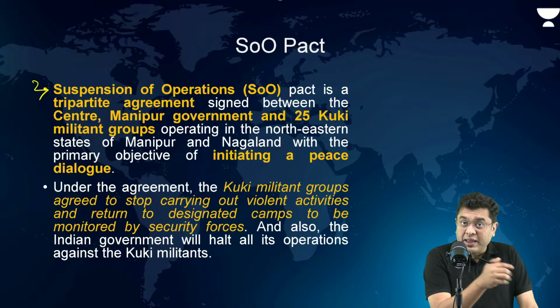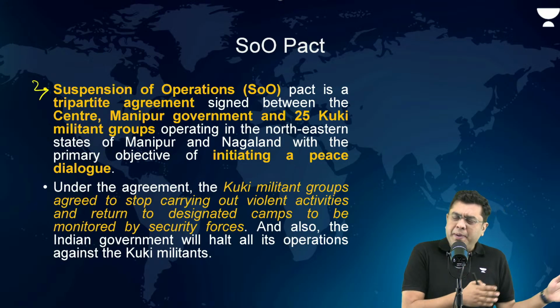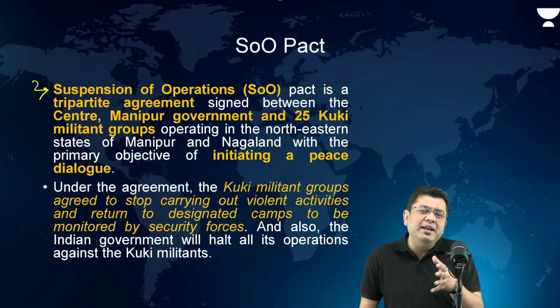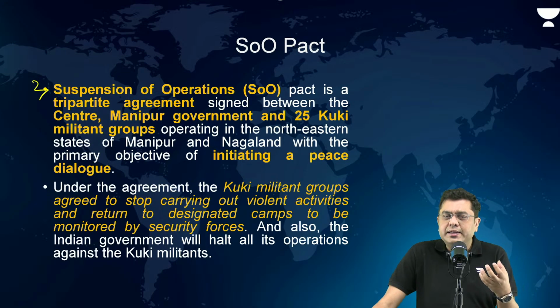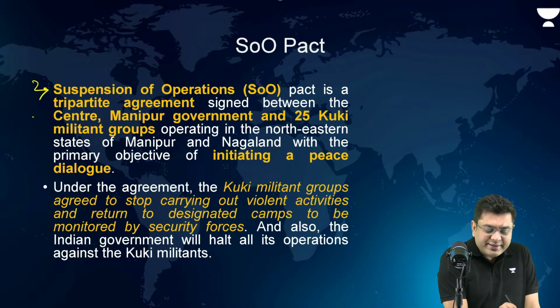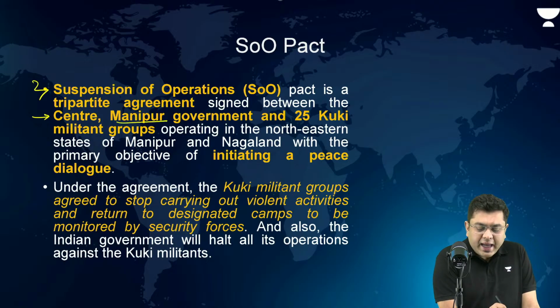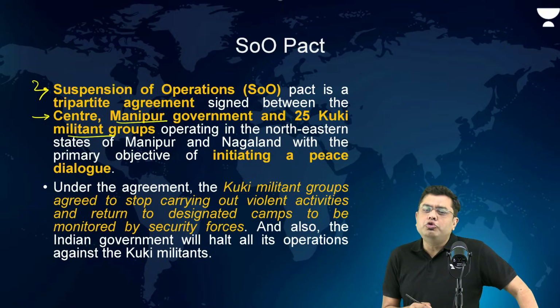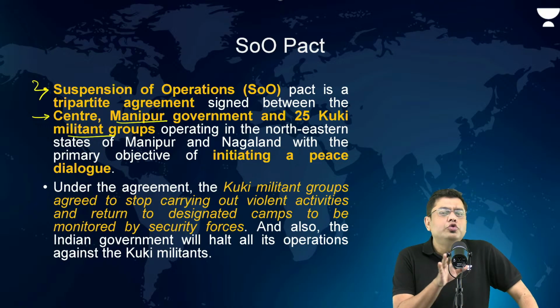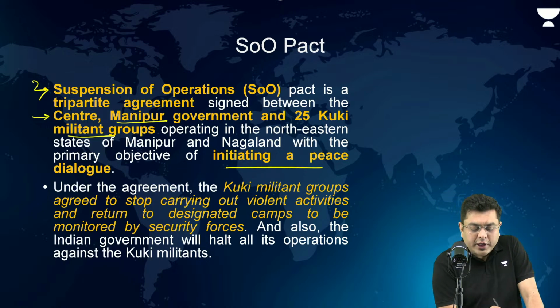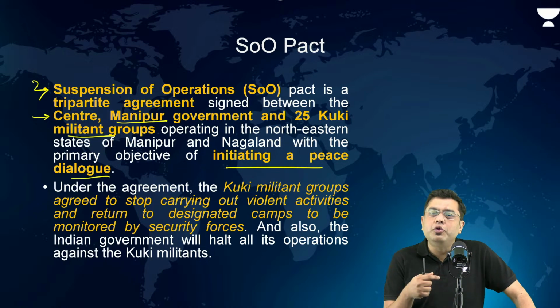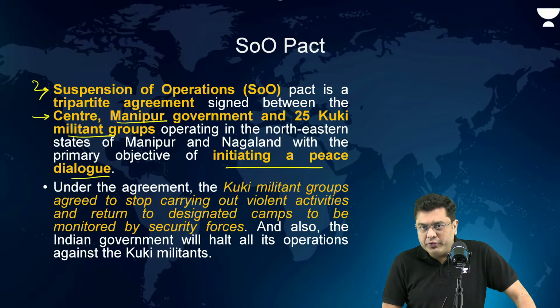As a consequence of a long pending and long going violence in the region of Manipur, after a long period of time in 2008, the three parties, that is the Center, the Manipur government, and 25 Kuki militant groups, agreed to arrive at a consensus that there would be no further operations carried out and there would be initiation of a dialogue process.